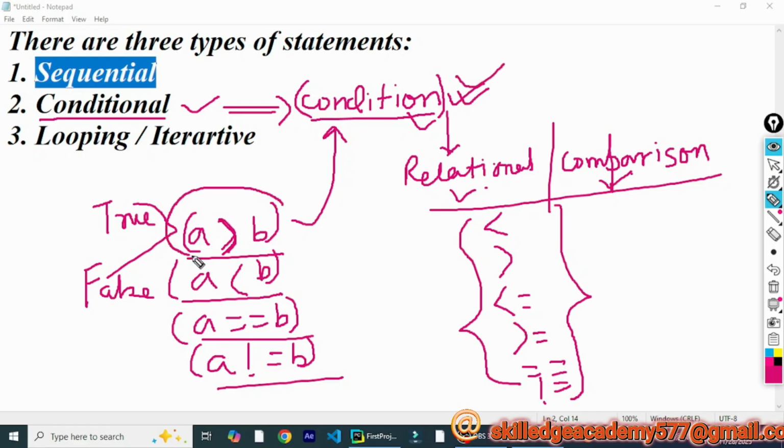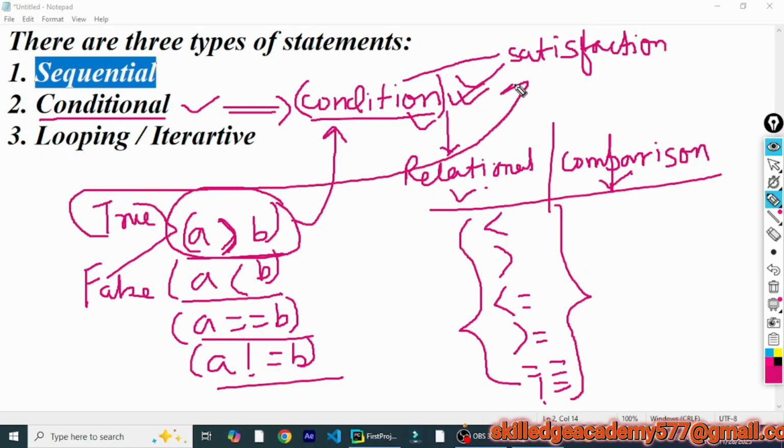If a condition is written like A is more than B, the dependent statements will only be executed when the condition is satisfied. What is meant by satisfaction of a condition? If a condition gives true as the output, we say the condition is satisfied.